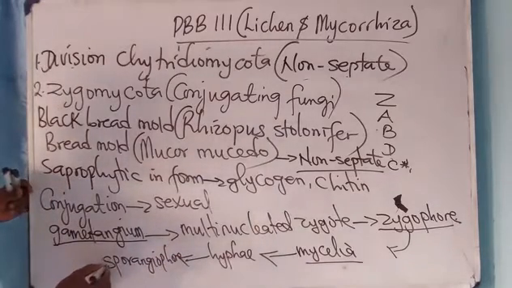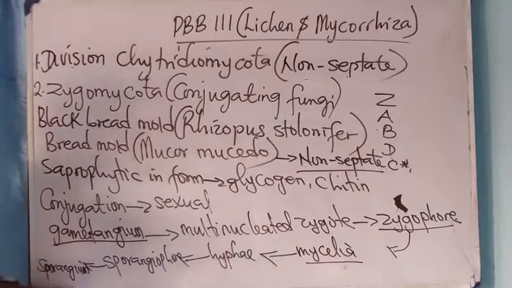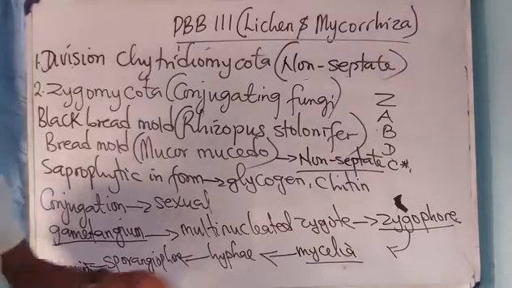And this sporangiophore houses the sporangium. Now this sporangium is cone shaped.